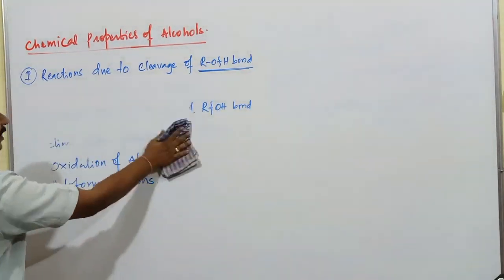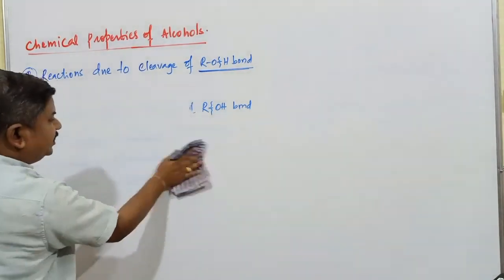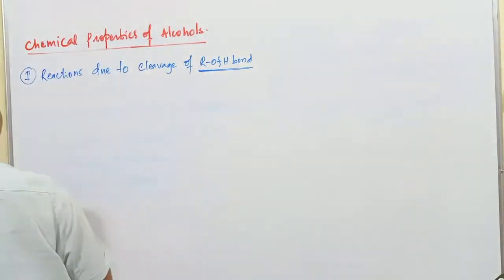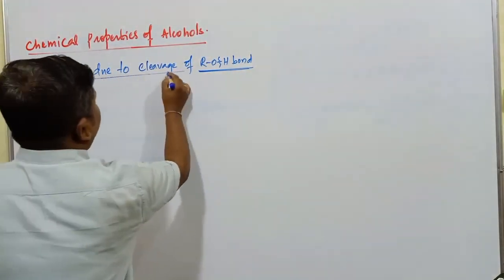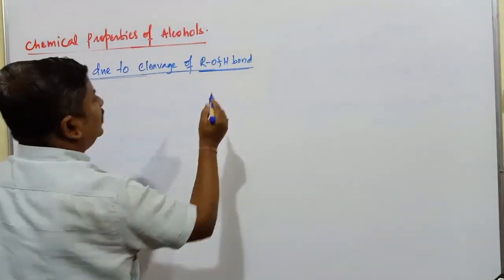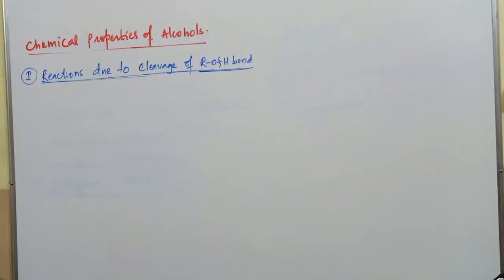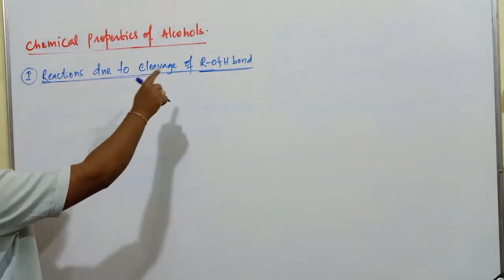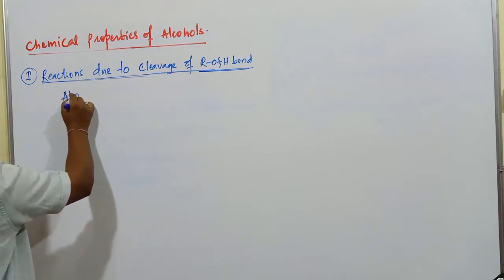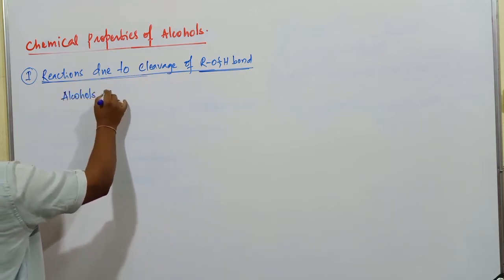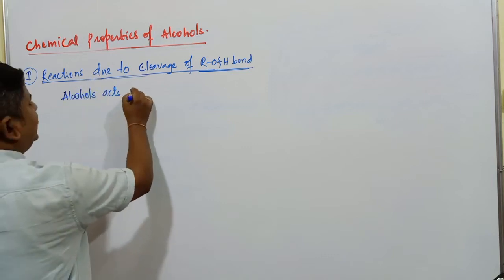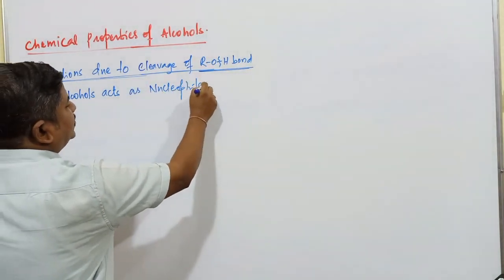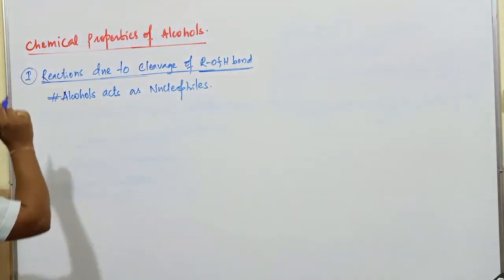So first one we'll concentrate on, that is reactions due to cleavage of which bond? Oxygen and hydrogen bond. Wherever the cleavage of the oxygen hydrogen bond takes place, those particular reactions come under this category. Now here, in these reactions due to cleavage of the oxygen hydrogen bond, remember alcohols act as nucleophiles. Only in case of these reactions, alcohol acts as nucleophile, remember.